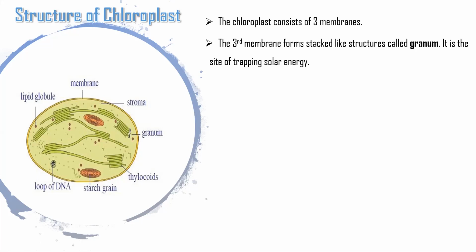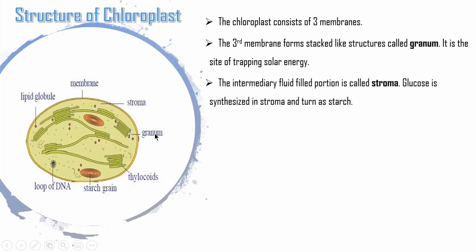The chloroplast is surrounded by three layers. The third layer forms a stack-like structure called granum. The intermediate fluid-filled portion is called stroma. In other words, the colorless fluid present inside the chloroplast is called stroma.